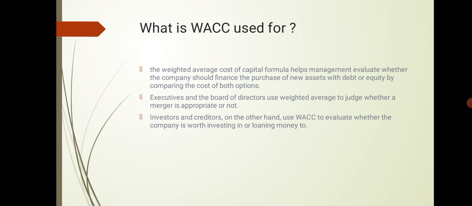Since WACC represents the average cost of borrowing money across all financing structures, a higher weighted average percentage means the company's overall cost of financing is greater and the company will have less free cash to distribute to its shareholders or pay off additional debt. As the weighted average cost of capital increases, the company is less likely to create value and investors and creditors tend to look